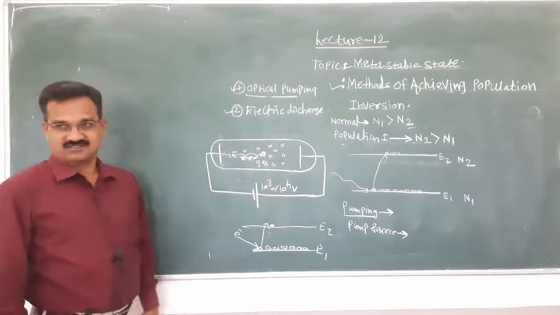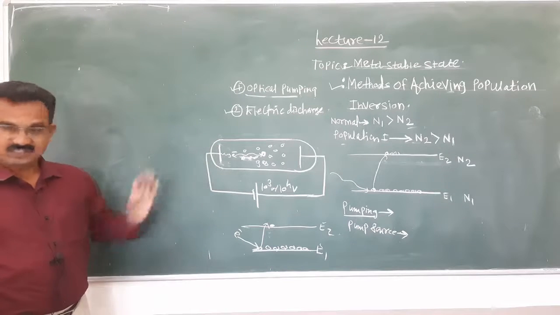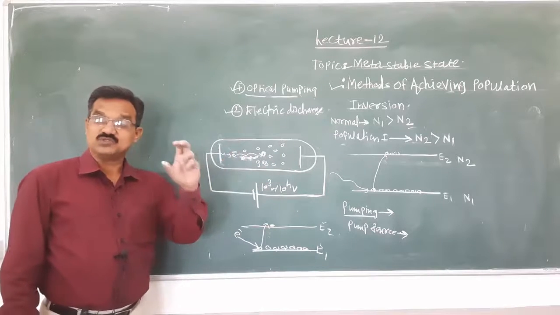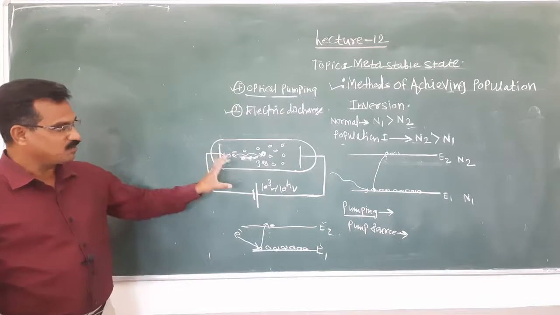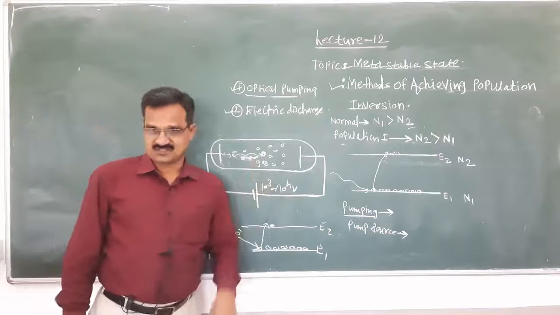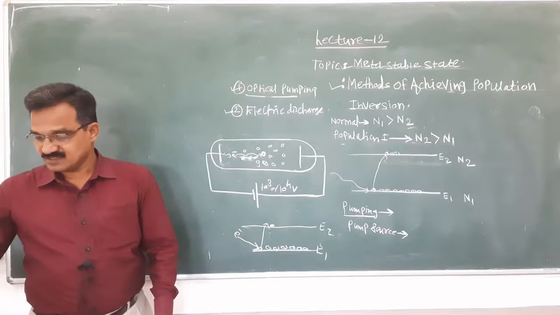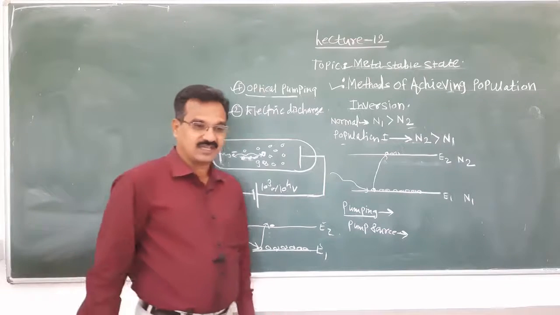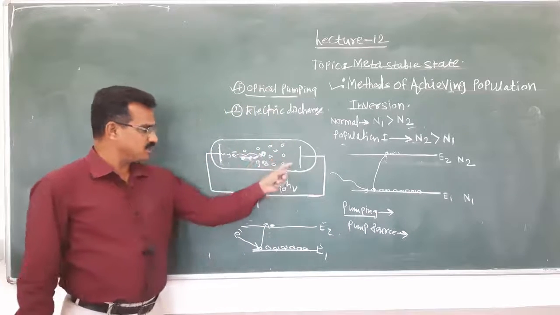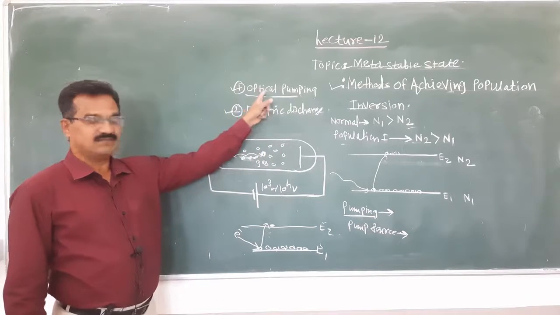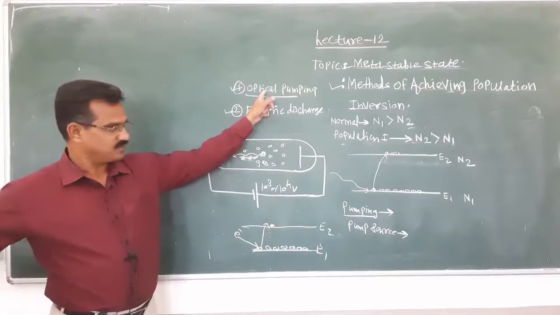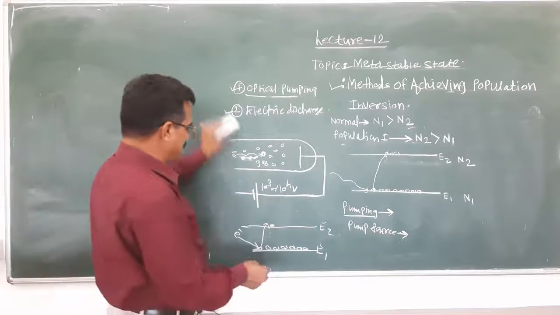This is actually the technique. In this technique, the laser medium is used as a gas, and such a method is used in gas lasers. Gas lasers, we call it, for example, an argon gas laser, means the laser medium is used as a gas. In another method, the laser medium is in solid form, as in the ruby laser. Means this is about the electric discharge.